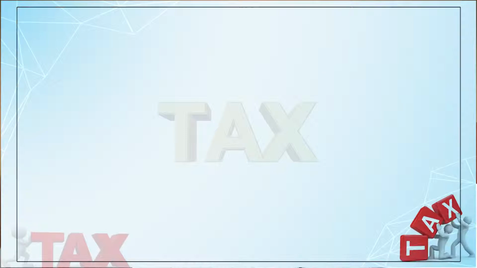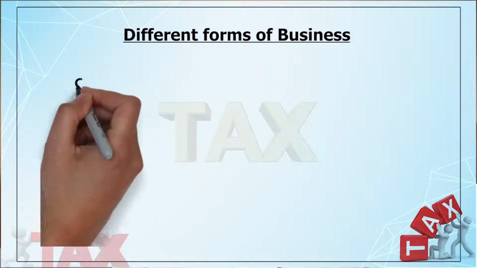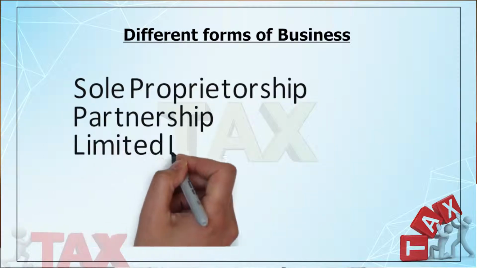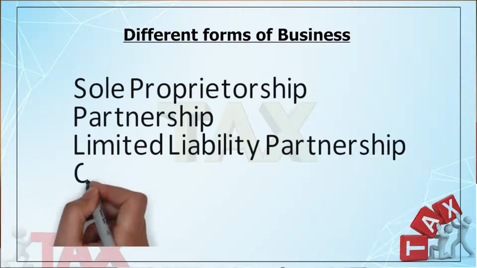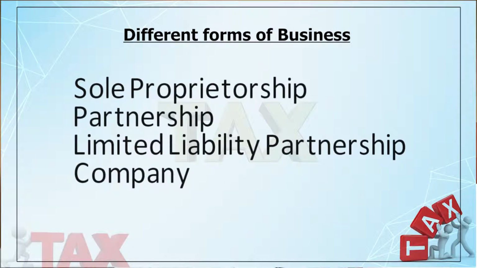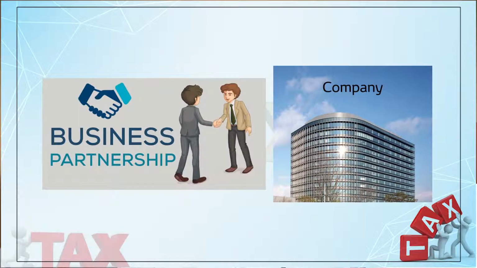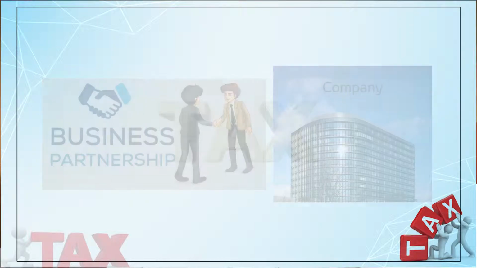consideration. Now, when we talk of the form of business, you will appreciate the form may be the sole proprietorship, maybe the firm, maybe the limited liability partnership, or maybe the company. So now, we will discuss today what are the comparative tax benefits between these two forms, that is the partnership and the company. For that, I will take certain important points. Against that, I will discuss the tax implication from the point of view of the firm and from the point of view of the company, right?